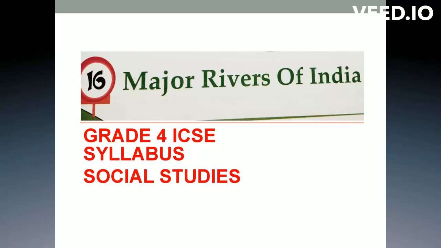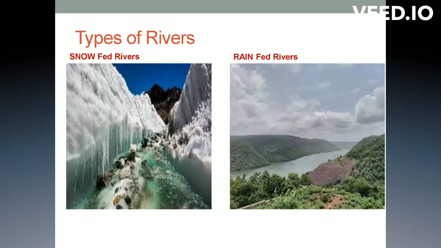Now, coming to the first slide, children, we have two types of rivers. Let's see one by one. The first one is snow fed rivers, and the second one is rain fed rivers. When you see this picture on the left hand side, that is snow fed rivers. On big mountains you can see the snow, right? When so much snow is there and it melts, it becomes water.